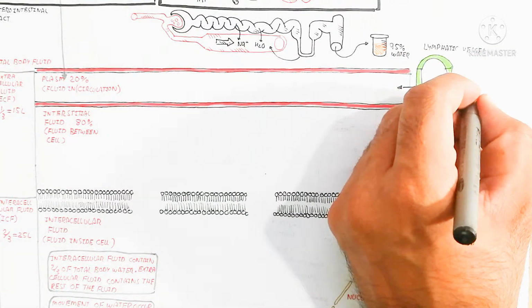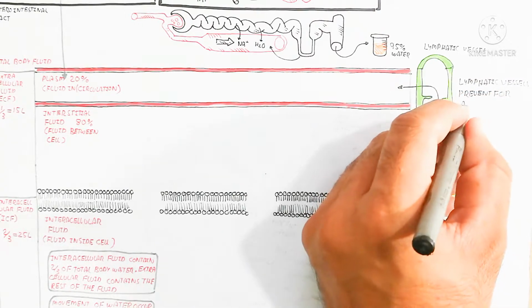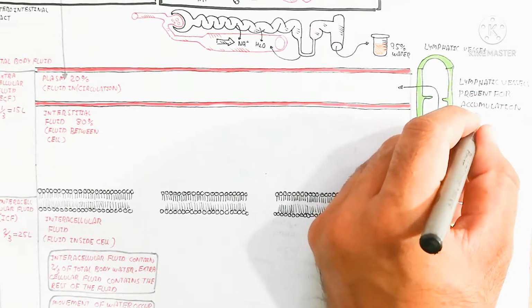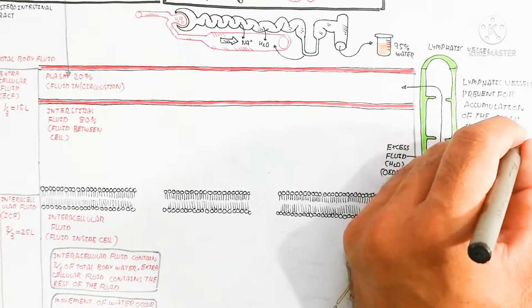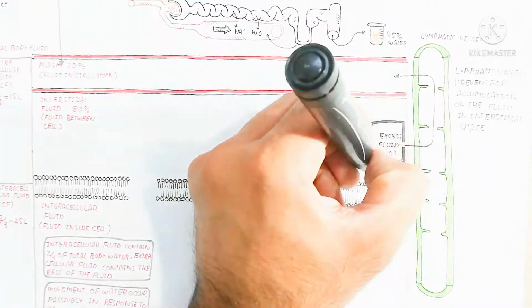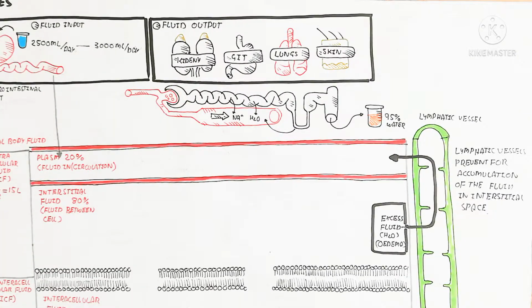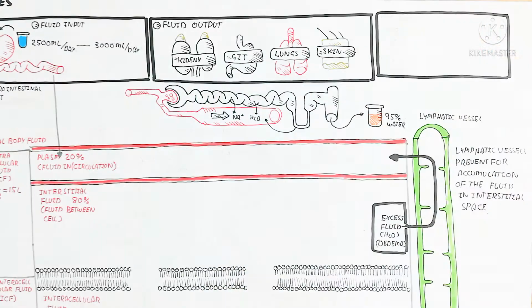intercellular fluid, which if in excess creates edema, will be absorbed into the lymphatic vessel. After absorption into the lymphatic vessel, that prevents accumulation of the fluid in the interstitial space. So that means it is a clearance mechanism to maintain the extracellular fluid.